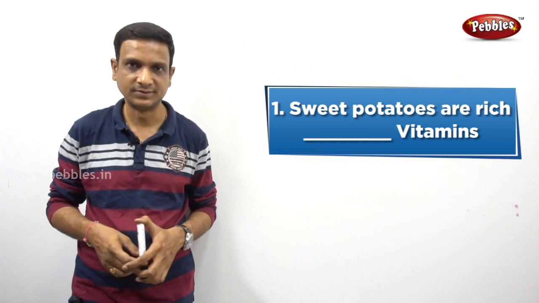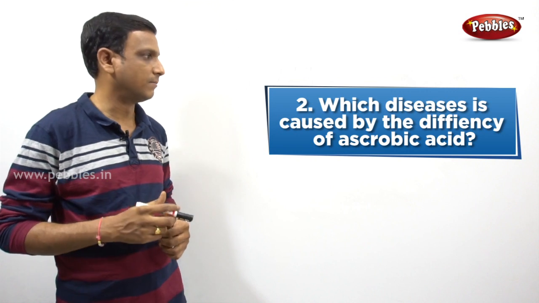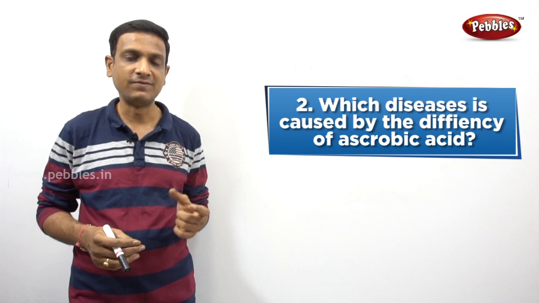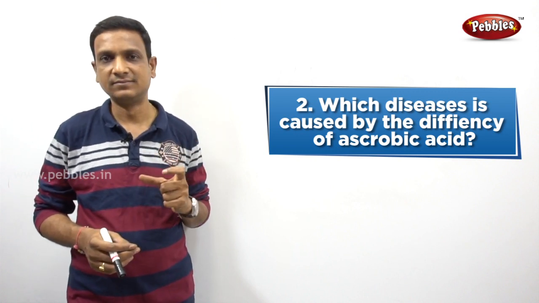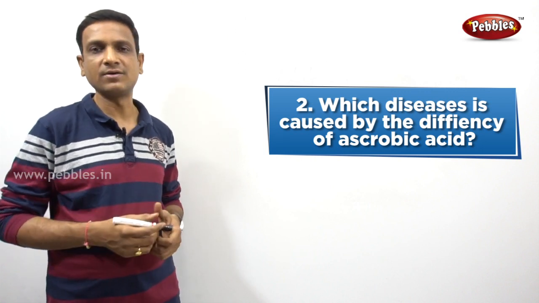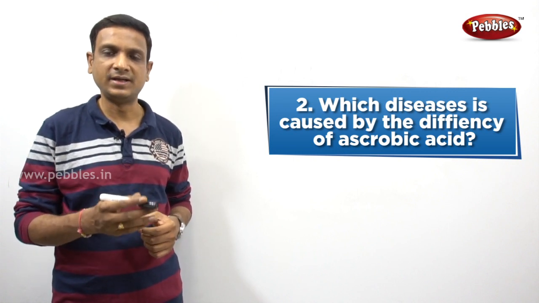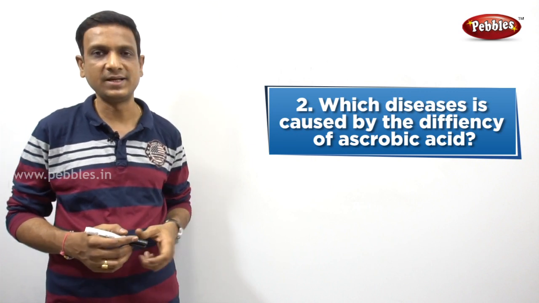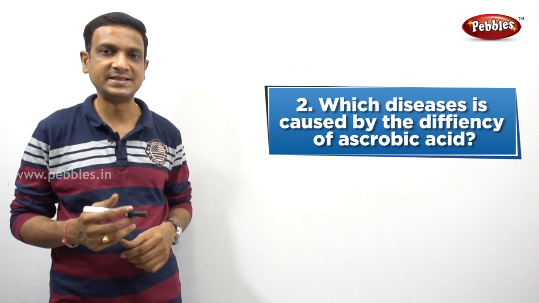Let's see the second question. Which disease is caused by the deficiency of ascorbic acid? Ascorbic acid ane vitamin తక్కువ అయితే ఏ డిసీజ్ వస్తుంది? So do you know what is the other name of ascorbic acid? Vitamins are given with some alphabet, vitamin A, vitamin B likewise. So what is the other name of ascorbic acid? The other name of ascorbic acid is vitamin C.